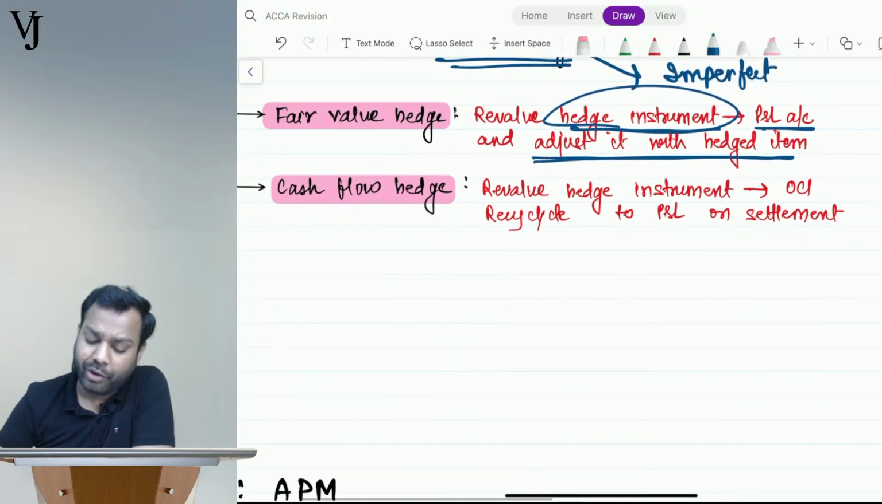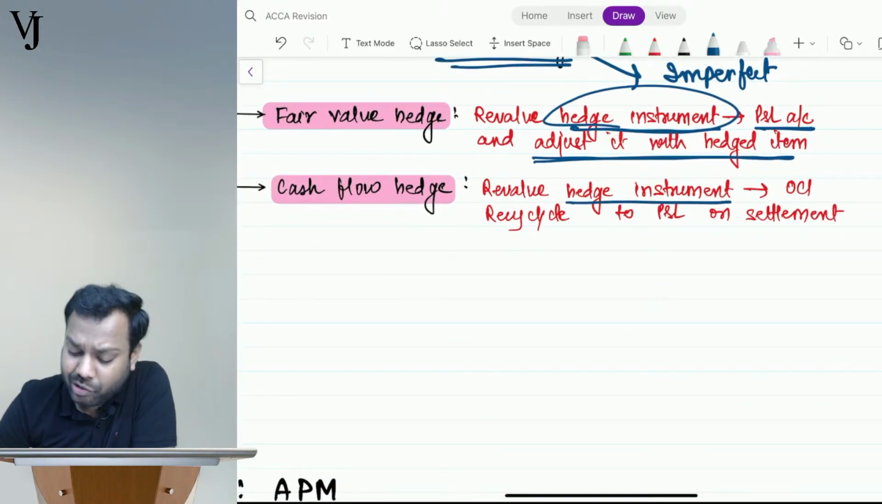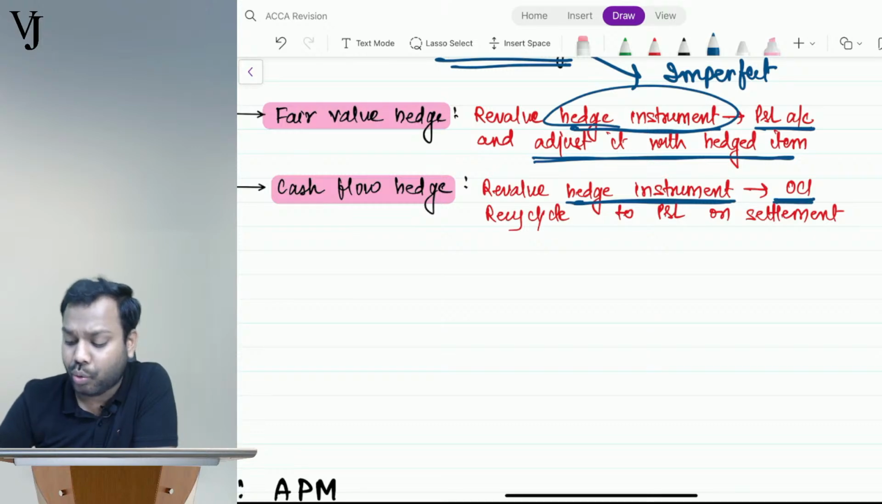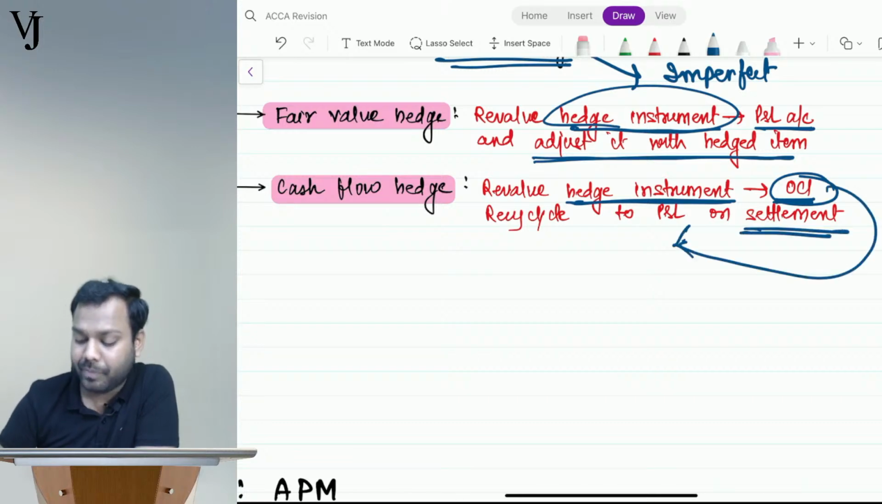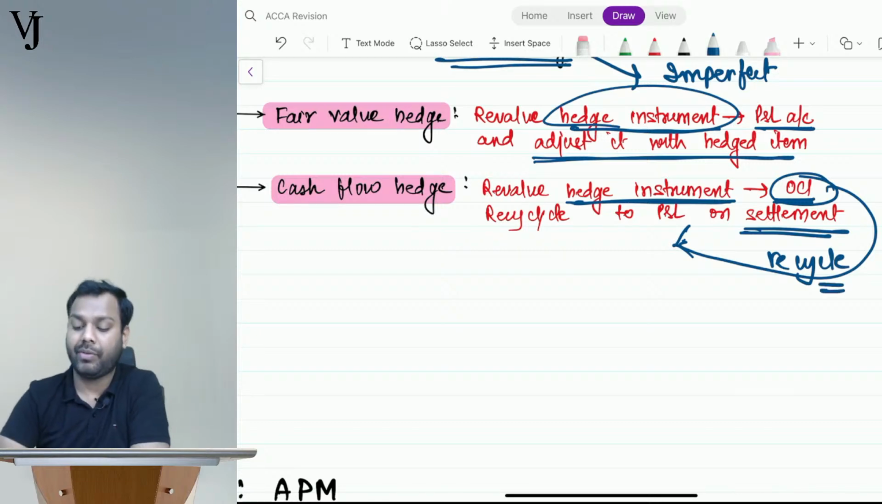But in a cash flow hedge, what will you do? We will revalue the hedge instrument on every reporting date and we transfer it to OCI. And when this instrument is settled, I will recycle it to P&L. Is it clear, everyone?